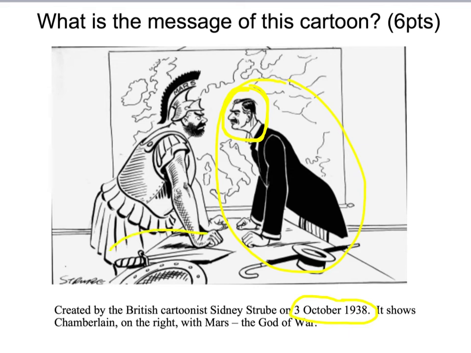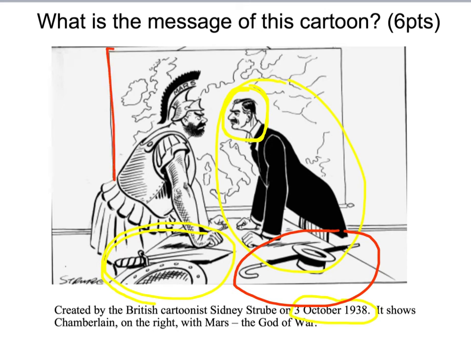When we look at the weapons here, it shows that the god of war is aggressive, yet if we look a little bit closer at Chamberlain's weapons, it's just his top hat and his walking stick that he always carried with him when he used to meet Hitler in order to talk about peace. It shows that Chamberlain is a man of peace, and instead of carrying a weapon to prevent war, he's been able to do it with this idea of appeasement and giving in to Hitler.